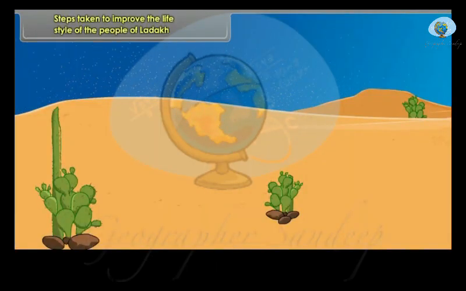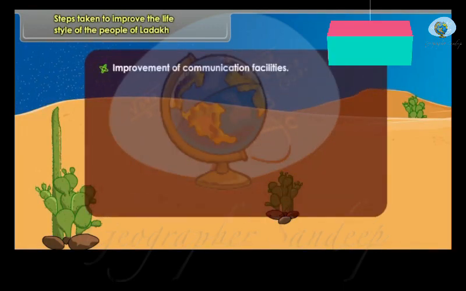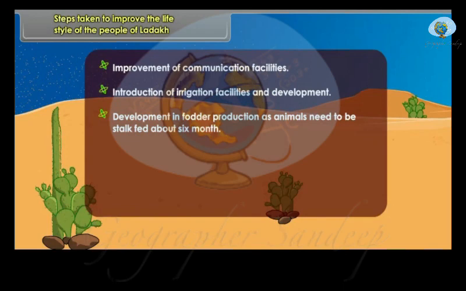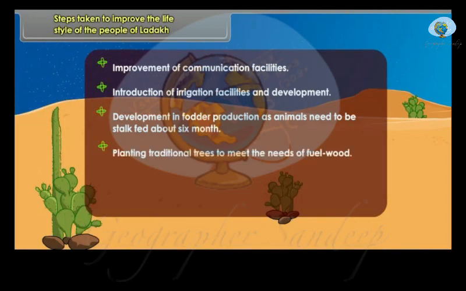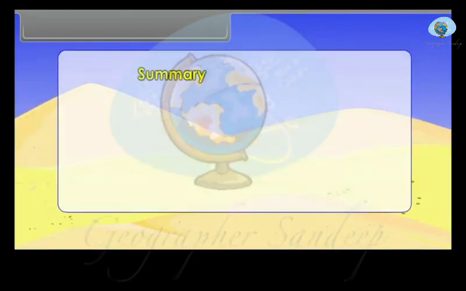Steps taken to improve the lifestyle of the people of Ladakh. Improvement of communication facilities. Introduction of irrigation facilities and development. Development in fodder production, as animals need to be stock fed for about 6 months. Planting traditional trees to meet the needs of fuel wood. Improvement of local breeds of livestock. Development of road transport.